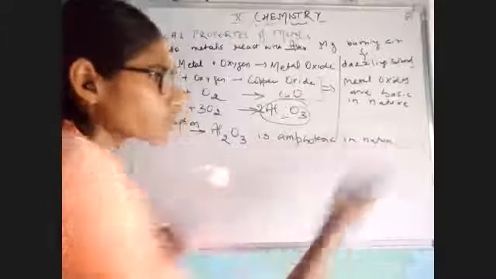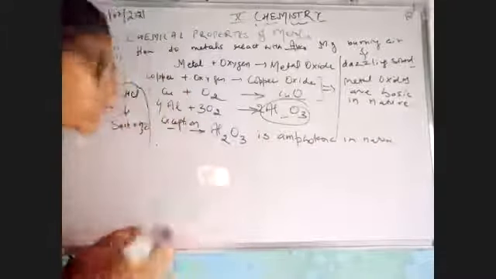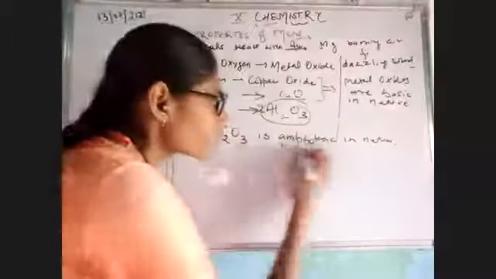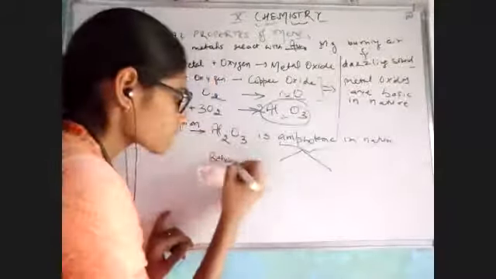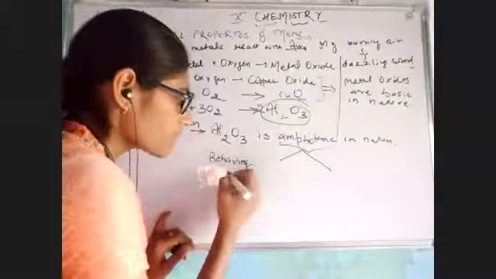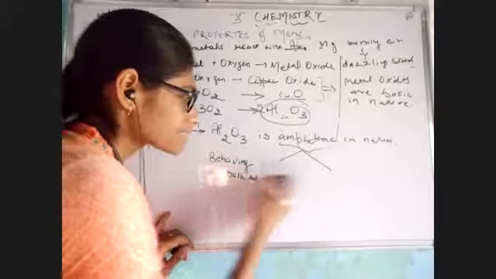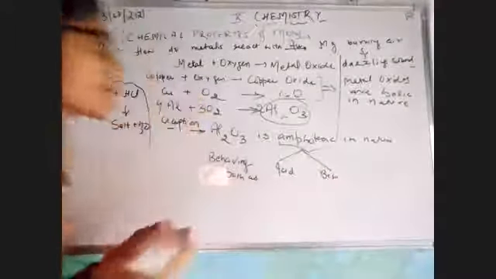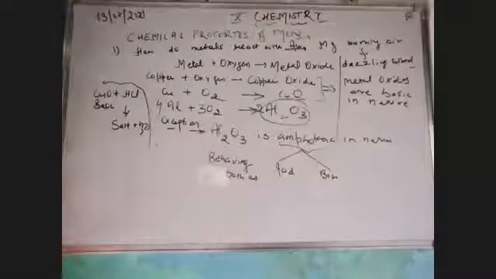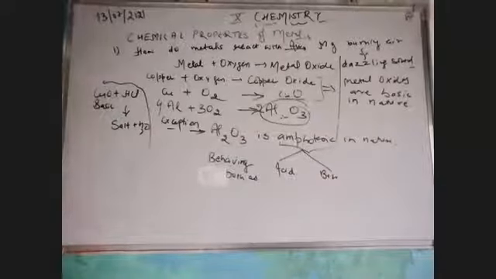First of all, let me complete: what do you mean by amphoteric? Amphoteric means behaving both as acid and base. I'm saying aluminium oxide is known to be amphoteric.